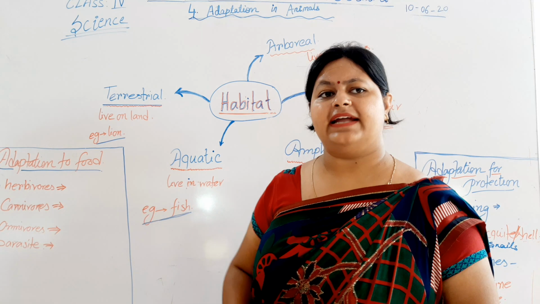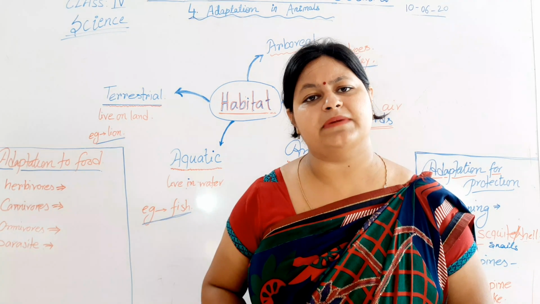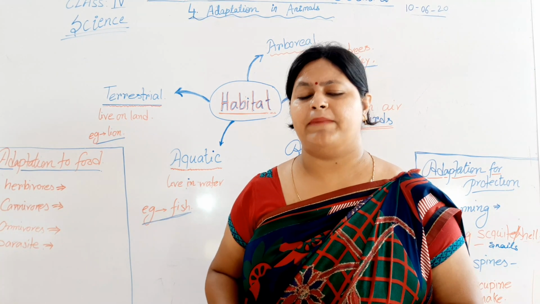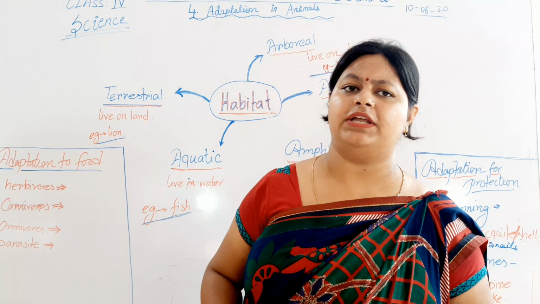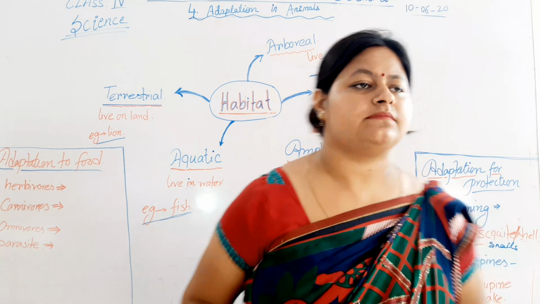Next are the parasites. They depend on other animals for their food. The best example for parasites is mosquitoes. They depend on the human body for the blood.